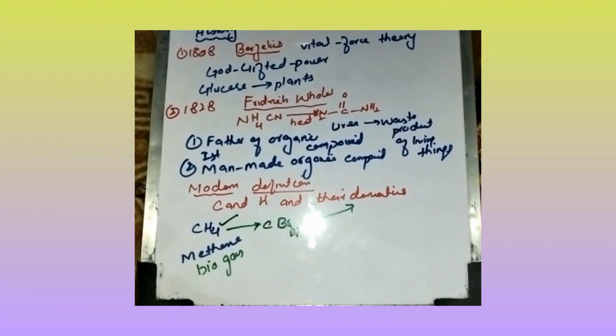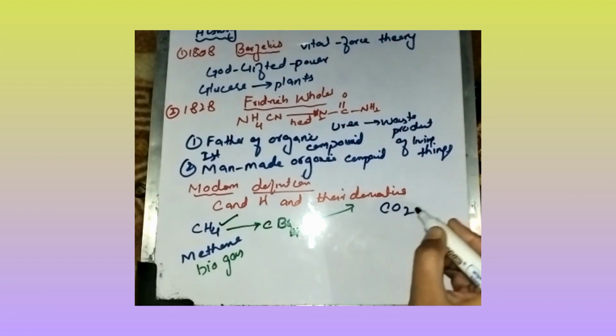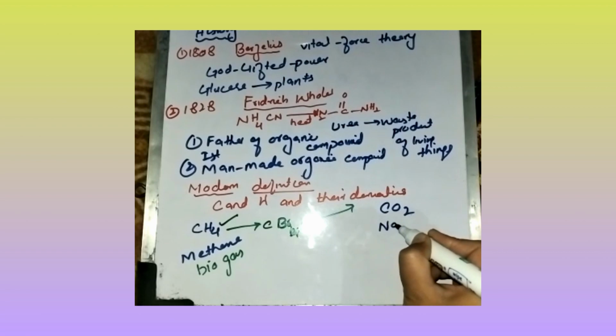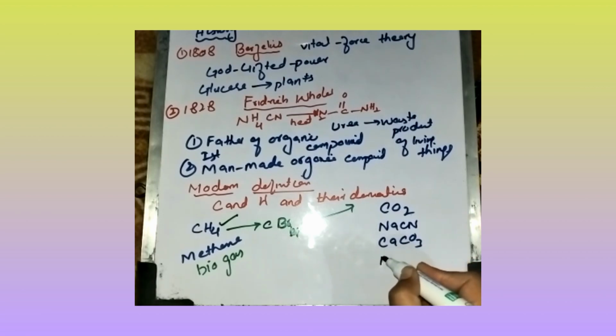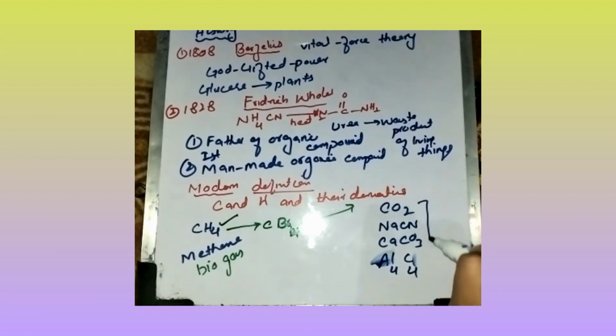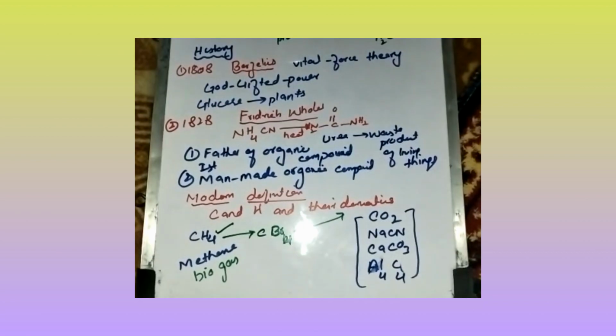So there are many compounds which still have carbon but they are not organic, like carbon dioxide, sodium cyanide, calcium carbonate, carbides. These are compounds which have carbon but these are not organic compounds.